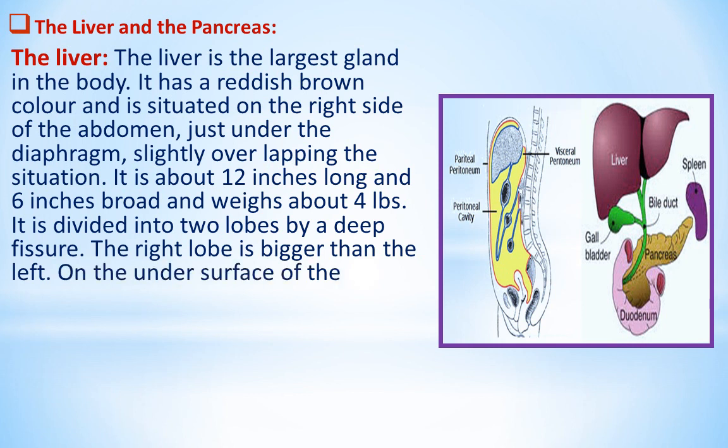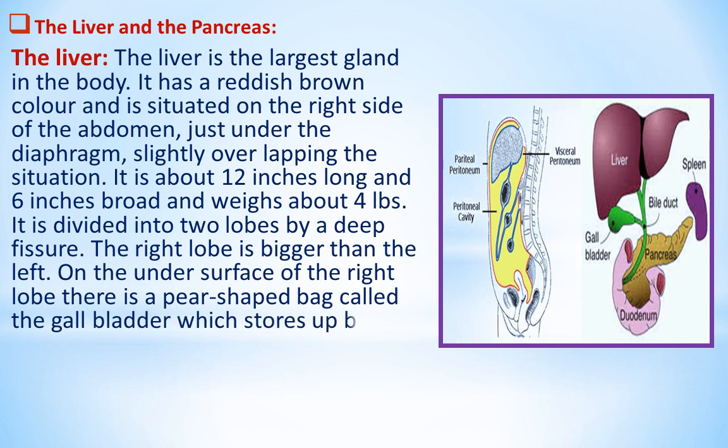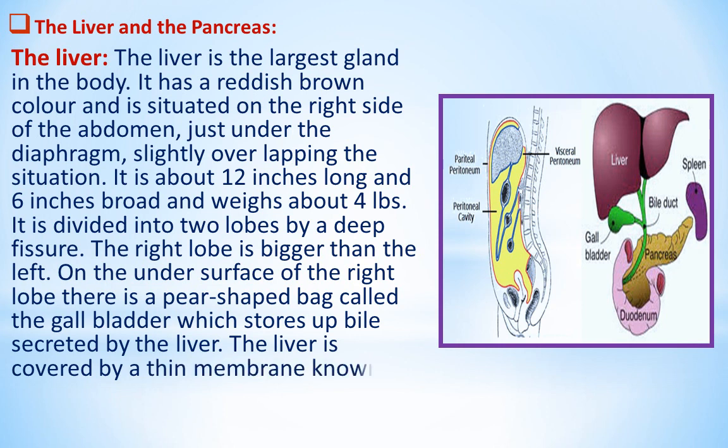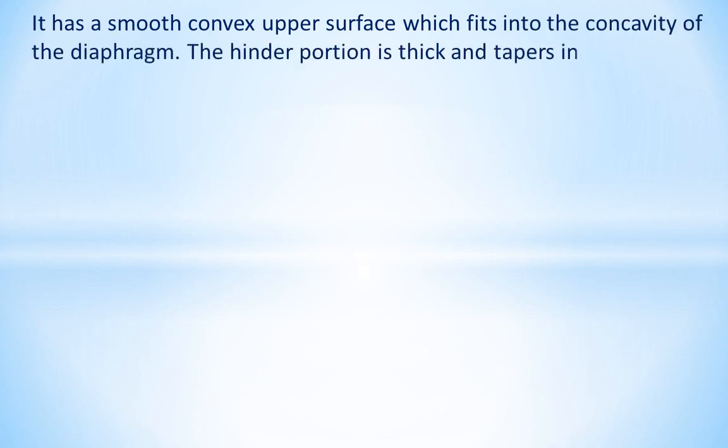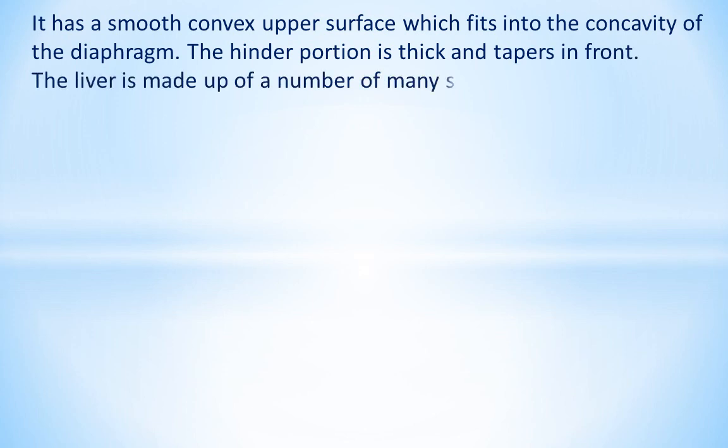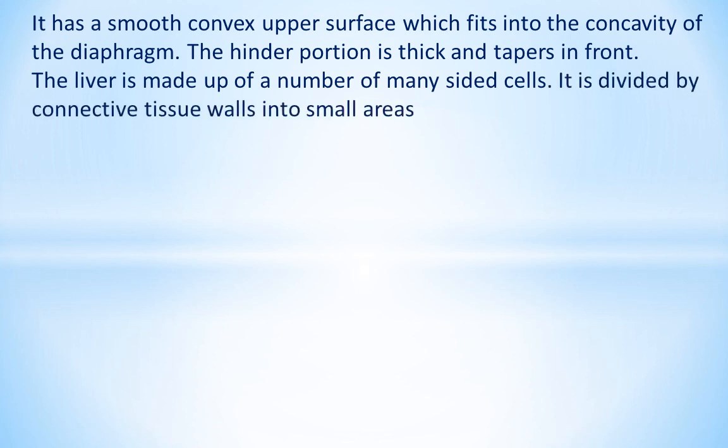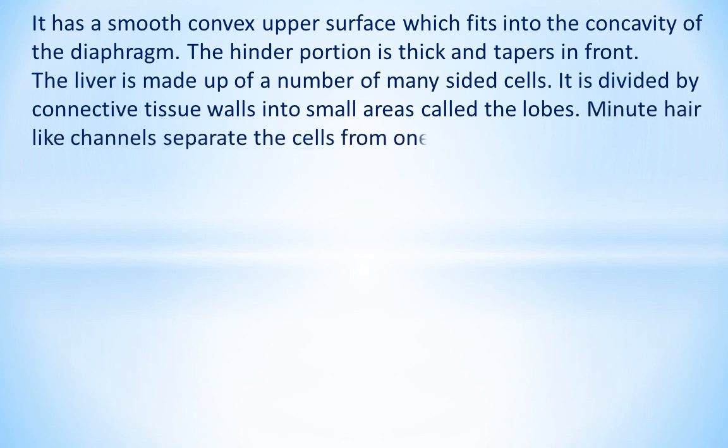On the undersurface of the right lobe there is a pear-shaped bag called the gallbladder which stores up bile, secreted by the liver. The liver is covered by a thin membrane known as peritoneum. It has a smooth convex upper surface which fits into the concavity of the diaphragm. The hinder portion is thick and tapers in front. The liver is made up of a number of many-sided cells. It is divided by connective tissue walls into small areas, called the lobules. Minute hair-like channels separate the cells from one another.